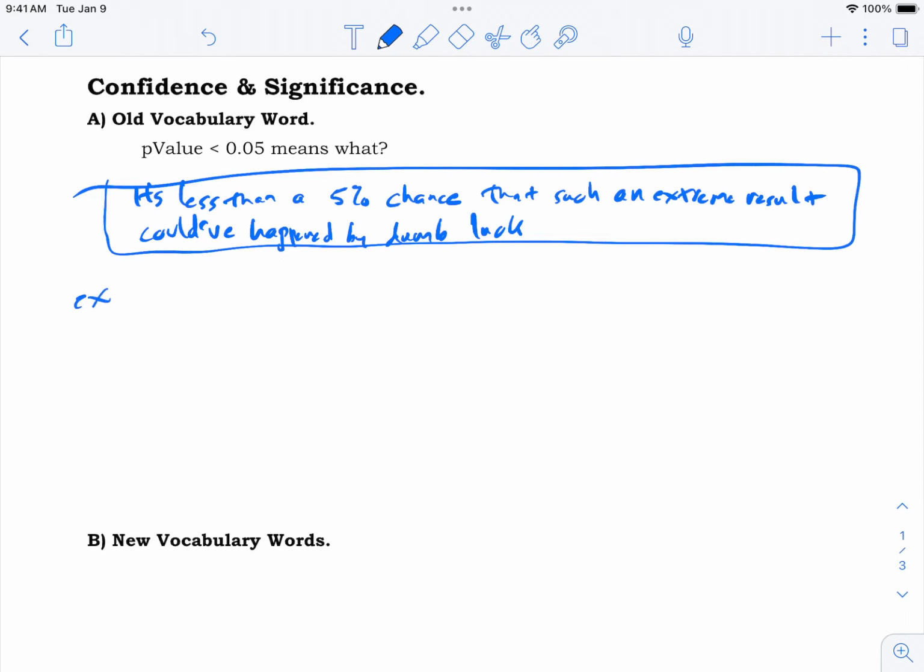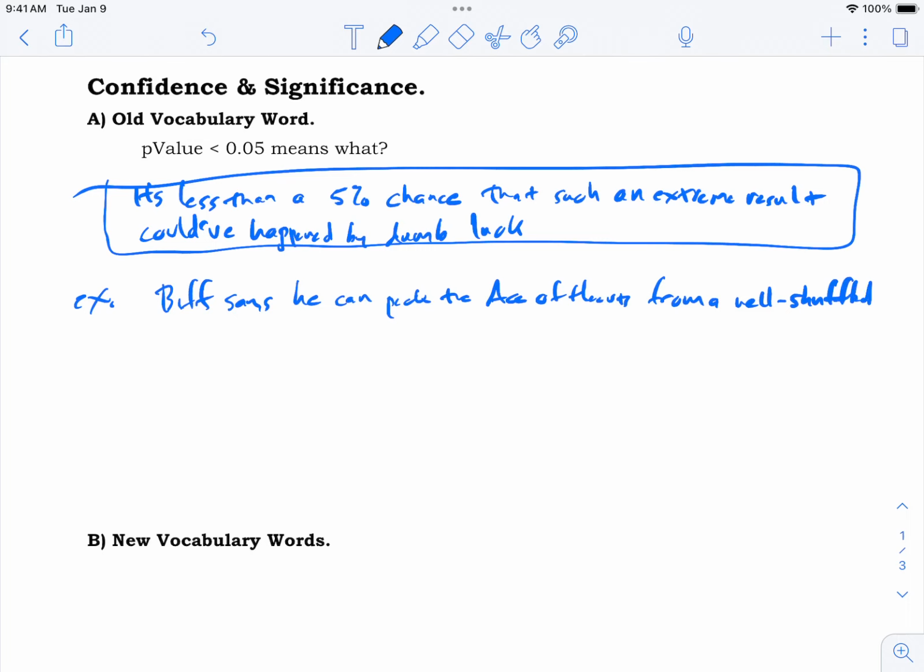And let's just throw an example down there to make it maybe a little more clear. So Biff says he can pick the ace of hearts out of a well-shuffled deck. You shuffle it and spread the cards out in front of him like a fan, and he'll be able to pick it out. And wouldn't you know, he does it.